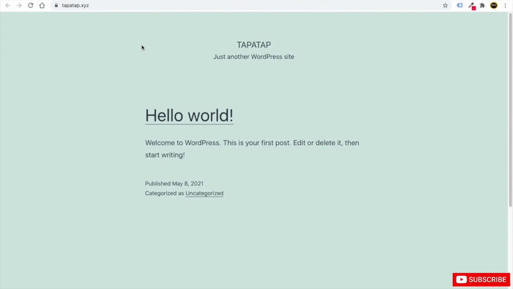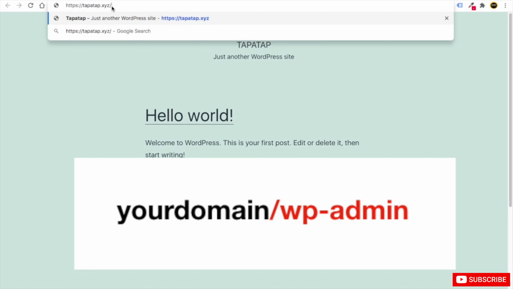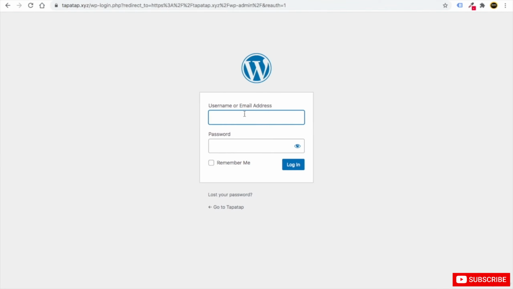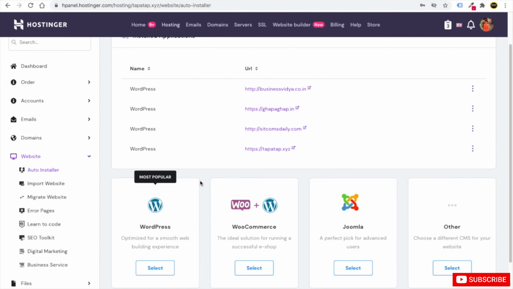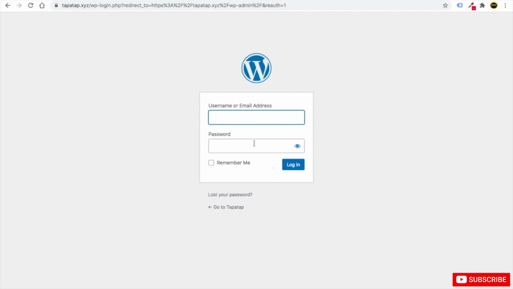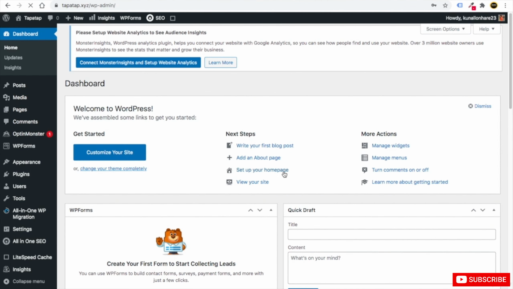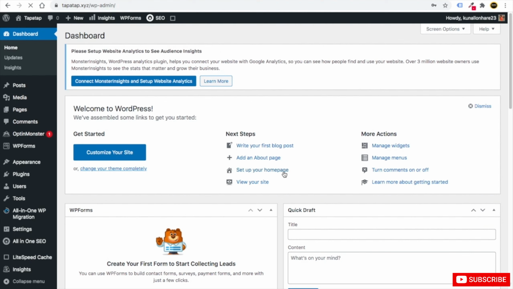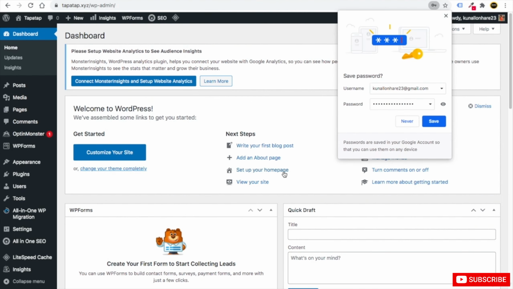To log in to your WordPress dashboard, this is the domain. You just need to write slash, then wp, then dash, then admin. After you do this, just click enter. Now you will go to the email address and password page. Here you have to put the email address and password which you set before you installed WordPress. After you do that, just click on login. Now friends, you can see we have successfully logged in to our WordPress dashboard.